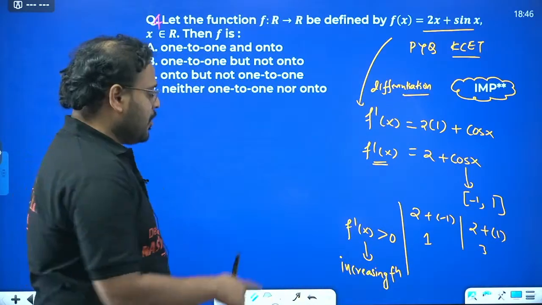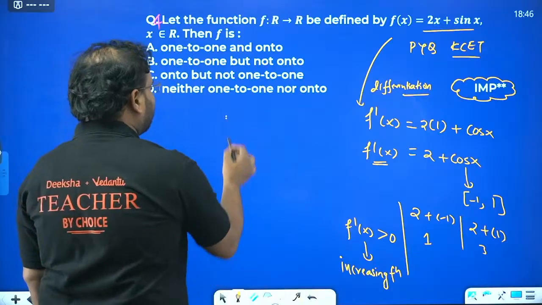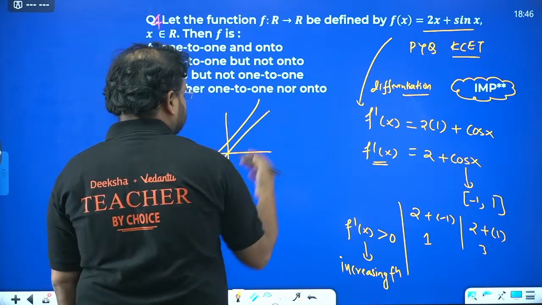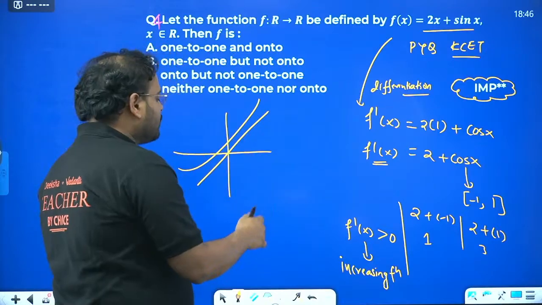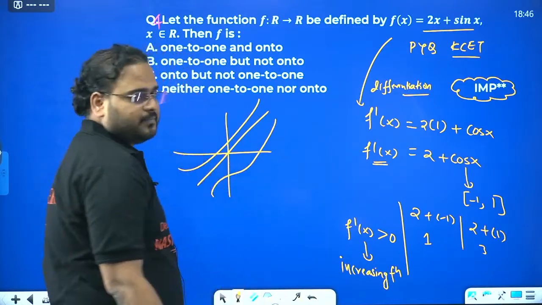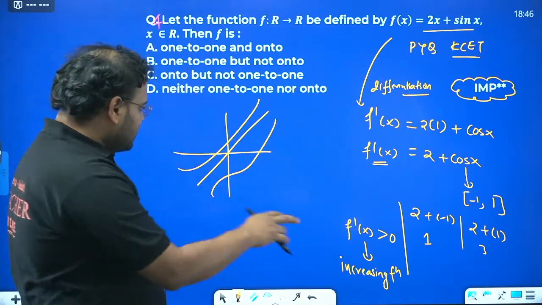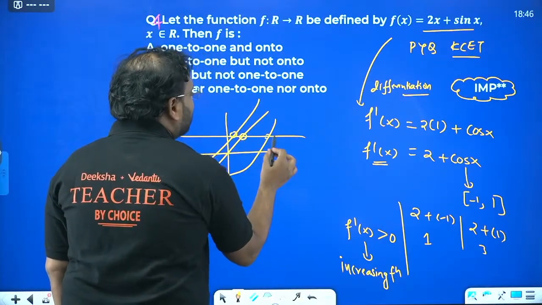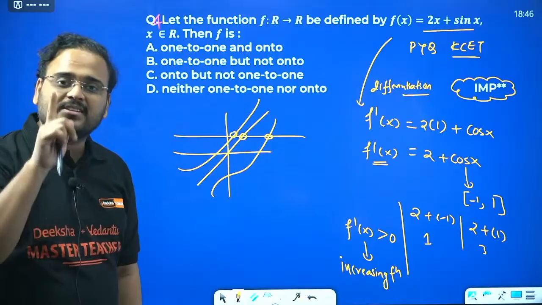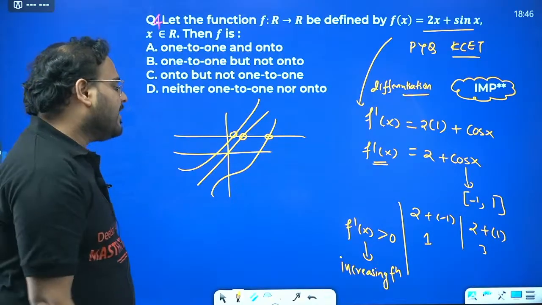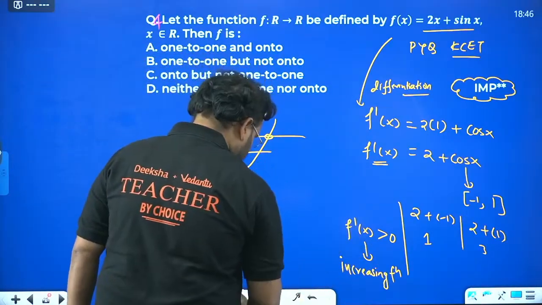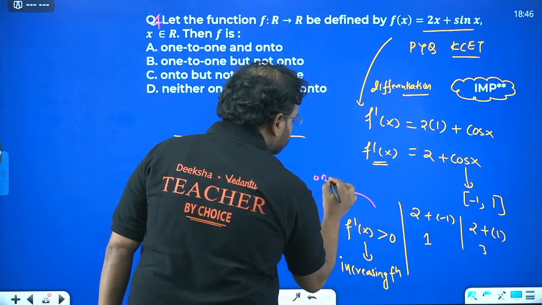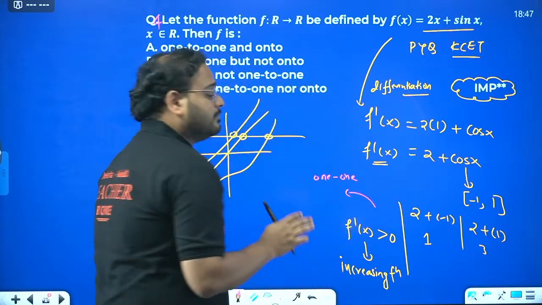What's the meaning of an increasing function? Try to draw a graph. It means always increasing, like this or like this. So it is a function which is always increasing in nature. In all these types of functions, if you draw a straight line, you'll always get only one intersection, guys. That's why this becomes 1-1.